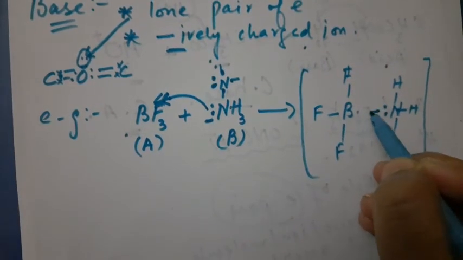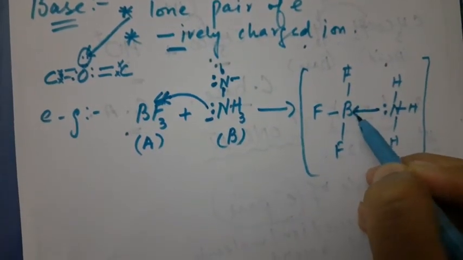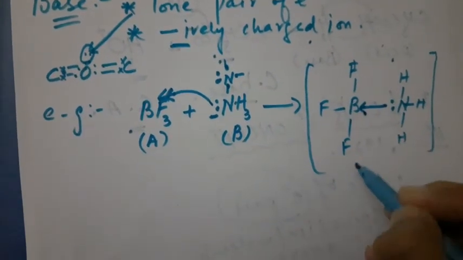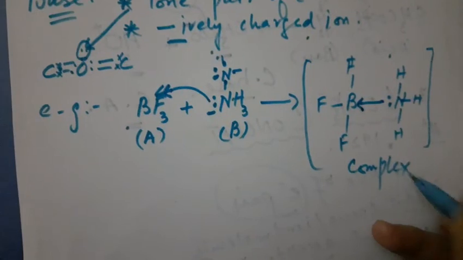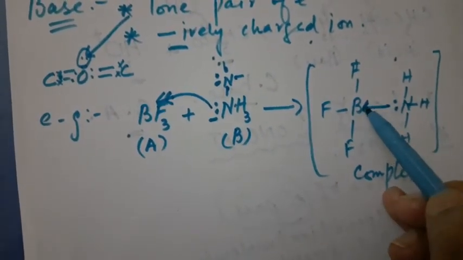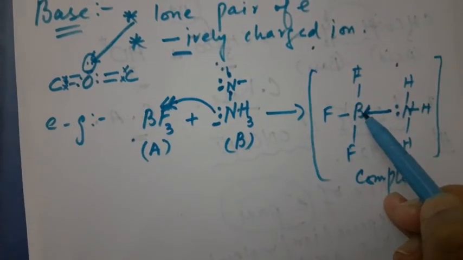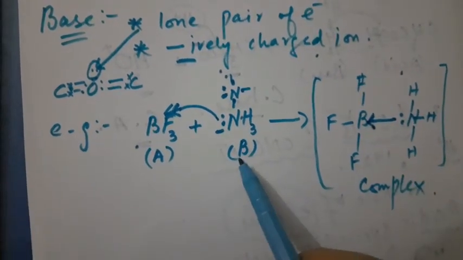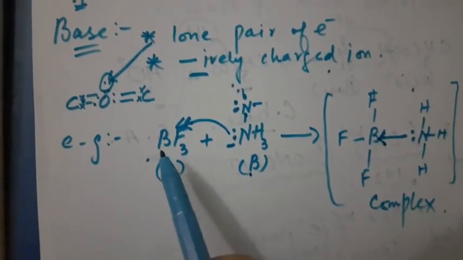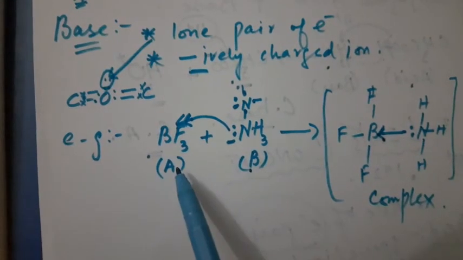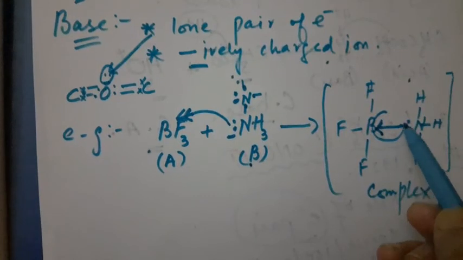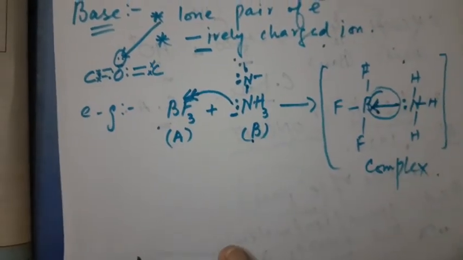Like this pair of electron would be transferred to this boron, right? And they will form a complex. And this shows the coordinate covalent bond. And here this is base, which shifts their pair of electron to the BF3, and this BF3 accepts the pair of electrons, so this is an acid, and they form a complex ion and develop a coordinate covalent bond.